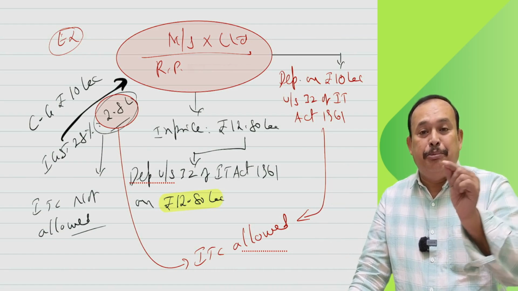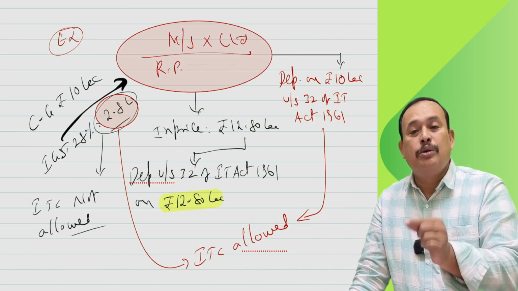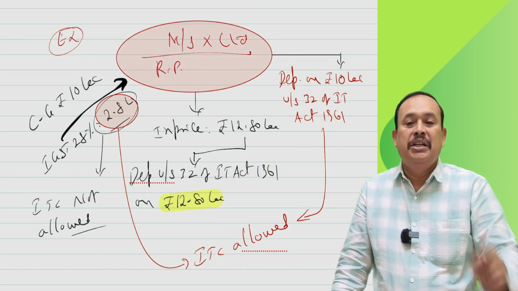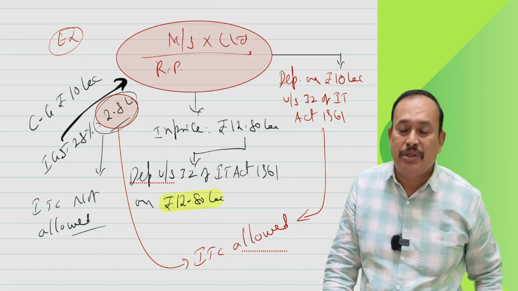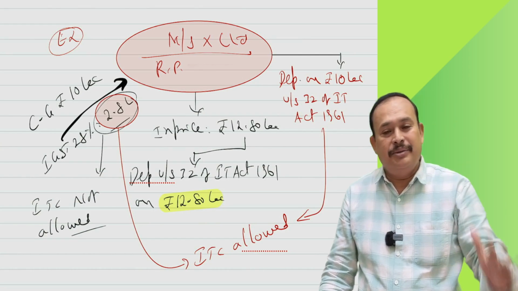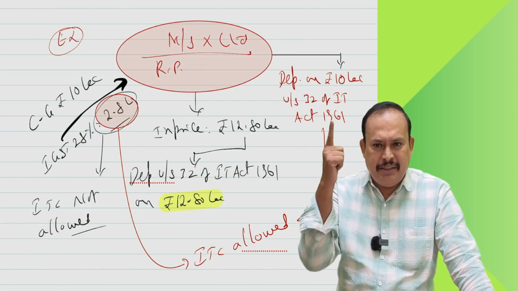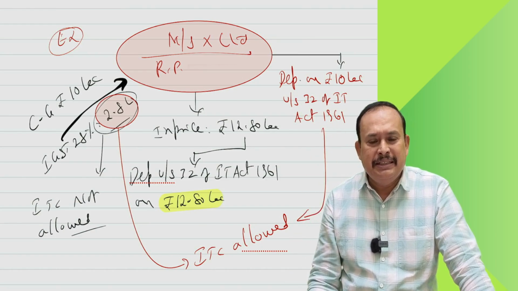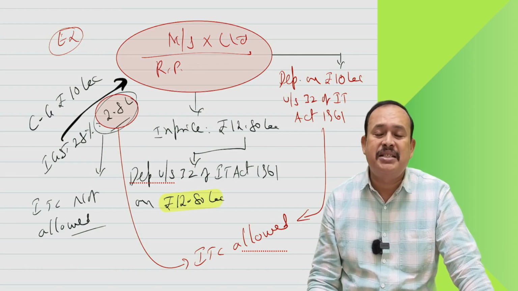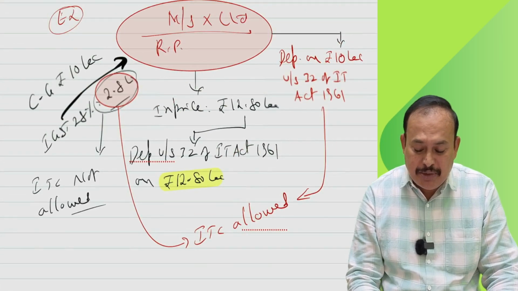You are claiming depreciation on capital goods exclusive of GST. Then ITC on such capital goods is allowed. If not, not allowed. Now, got the clarity? Quickly, fast reaction. Got it? This is what Section 16, subsection 2 speaks, my dear friends.